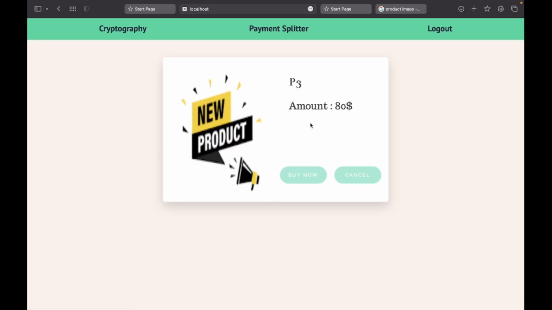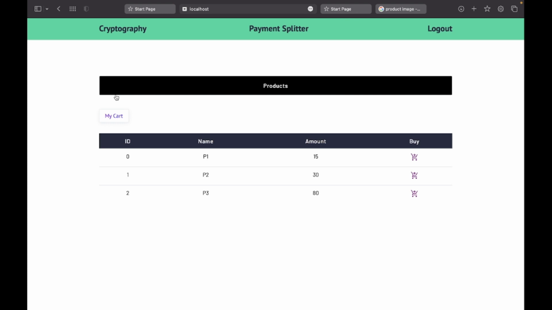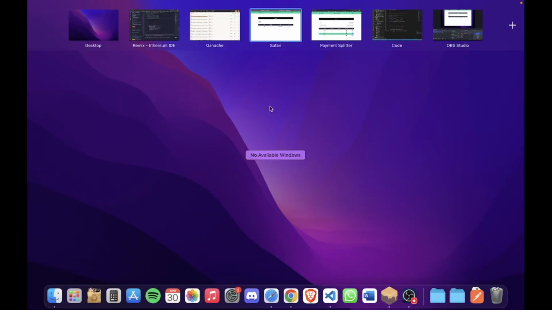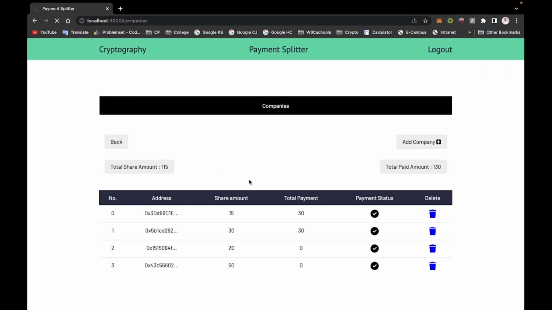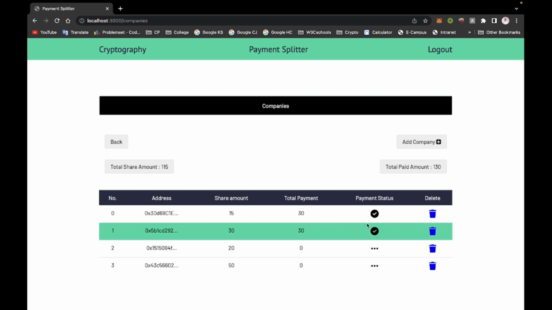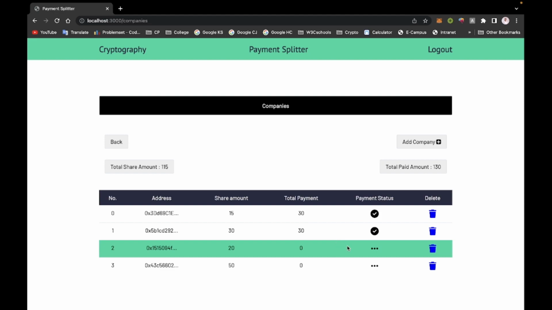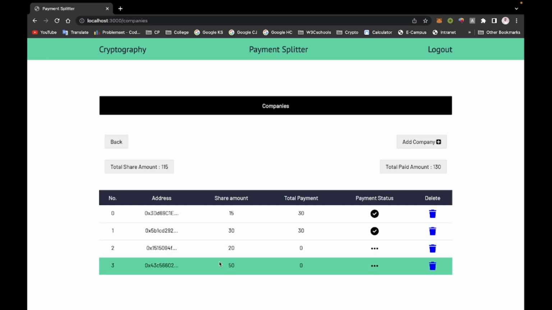So this is the p3 product and the amount is 80. Now click on buy. Customer adds that product to cart. Initially the cart is empty, we saw that, and now the cart option is available. Here payment is pending, not done, just added to cart. Okay, so here payment status is updated. Before the customer bought it, there was no payment, and now it is pending.